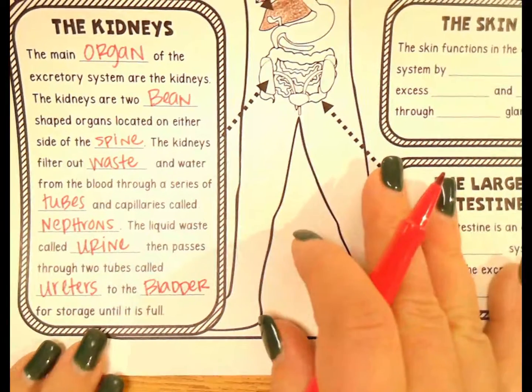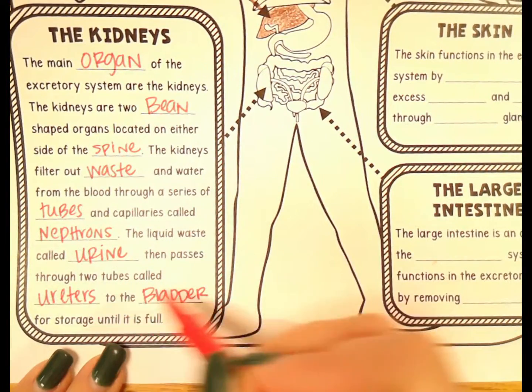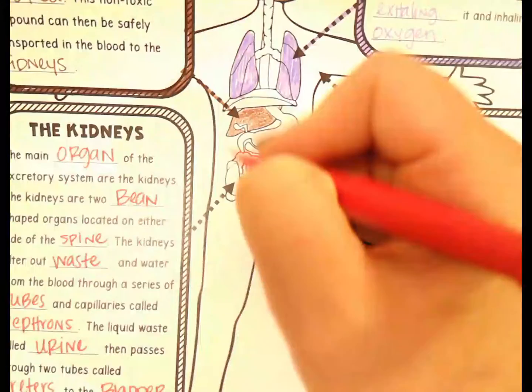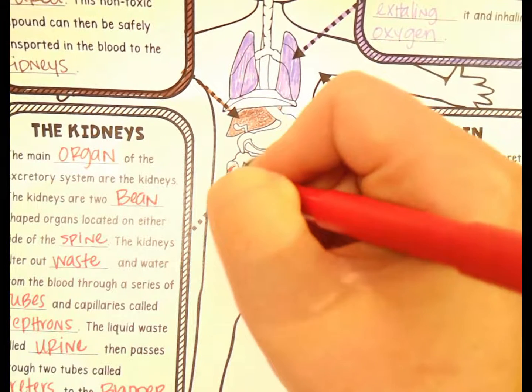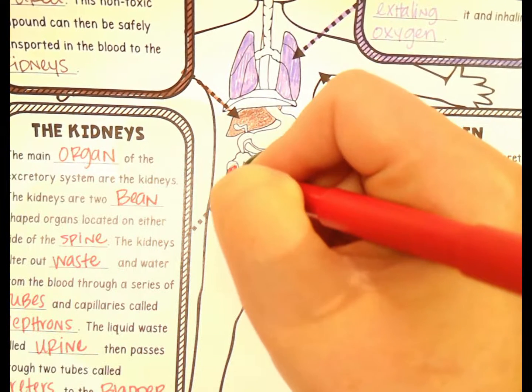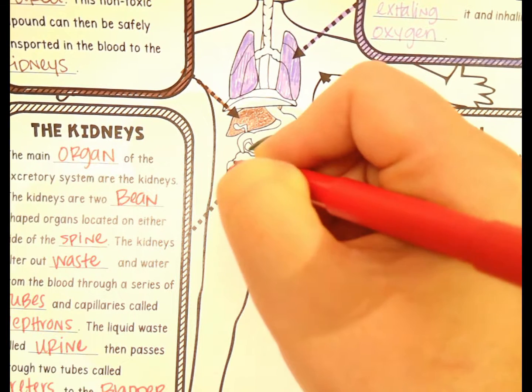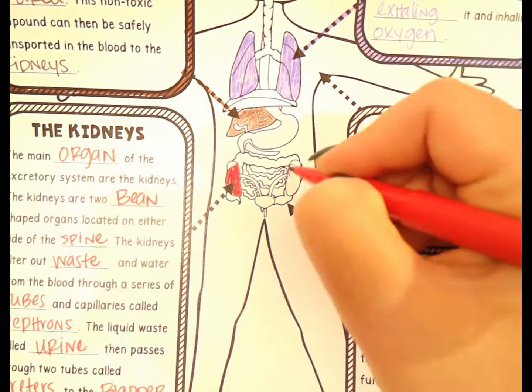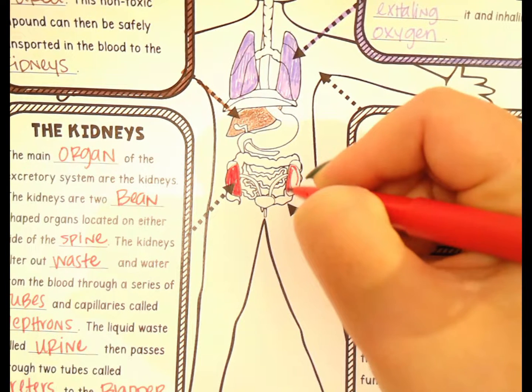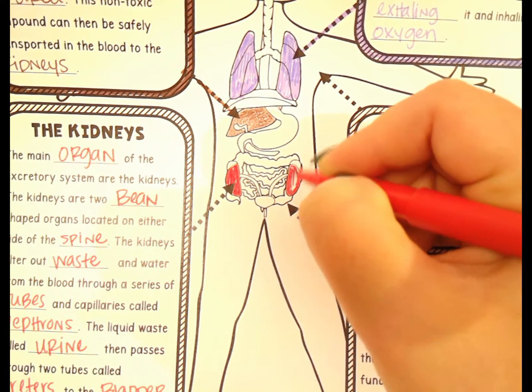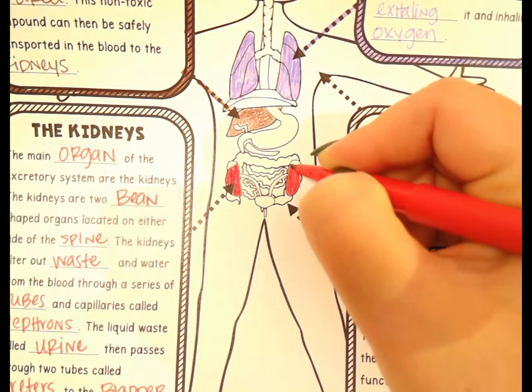So we're going to do a couple of things here because I want you to know these two different parts. So let's do our kidneys in red, okay? And you can see in this diagram what we talked about last week, our adrenal glands. You can see that they're sitting right on top of our kidneys on either side. Remember, those are glands that produce our fight or flight response.